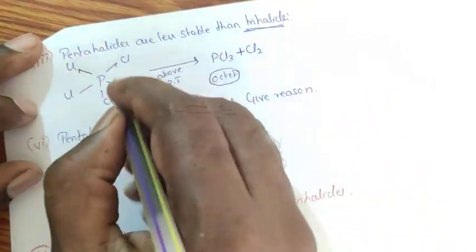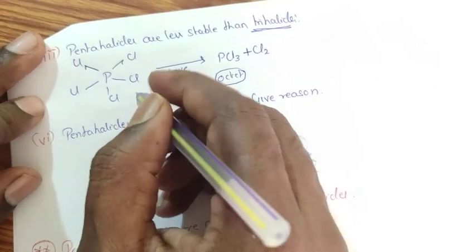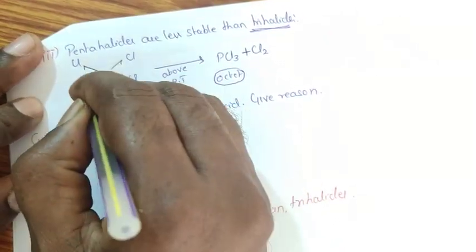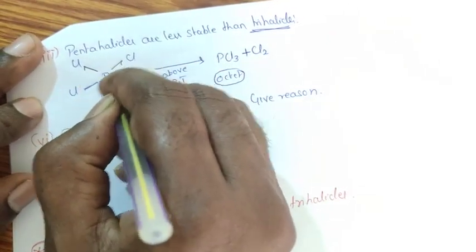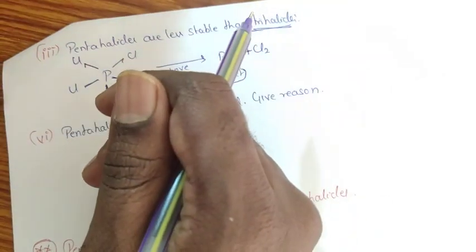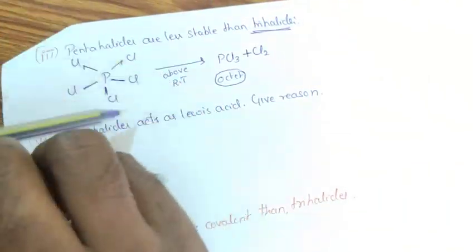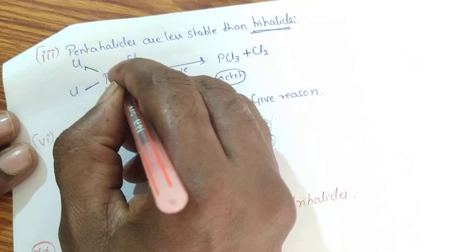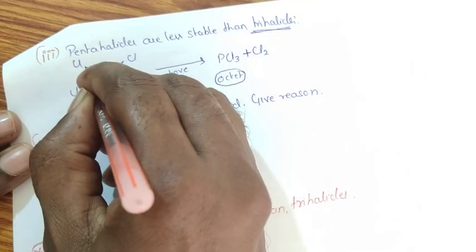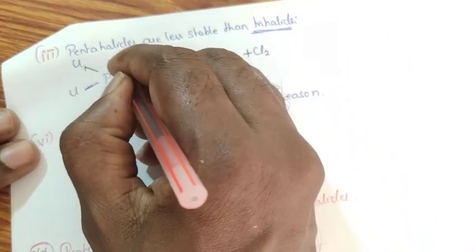In phosphorus pentahalides, three halogen atoms are bonded with normal covalent bonds, and each covalent bond is made up of 2 electrons. But the other 2 bonds are each made up of only 1 electron.